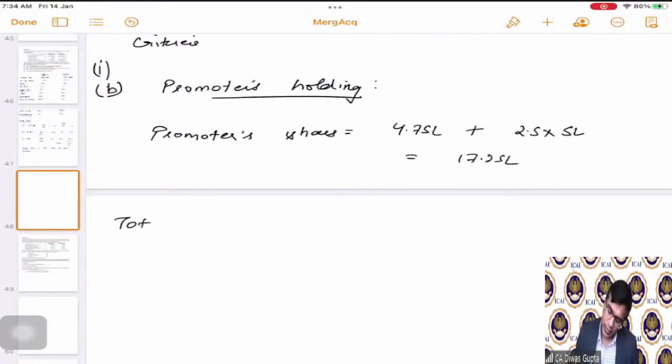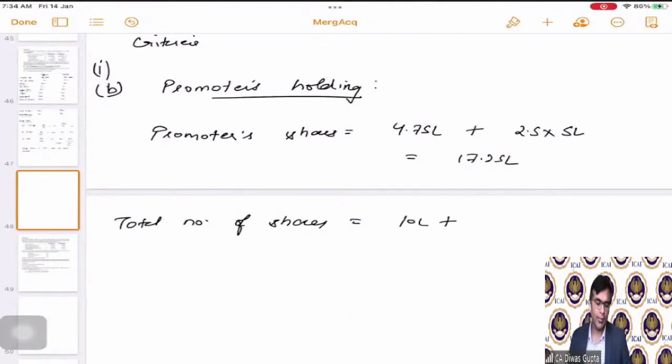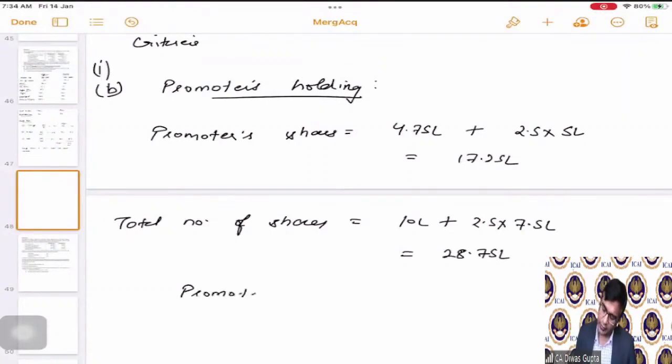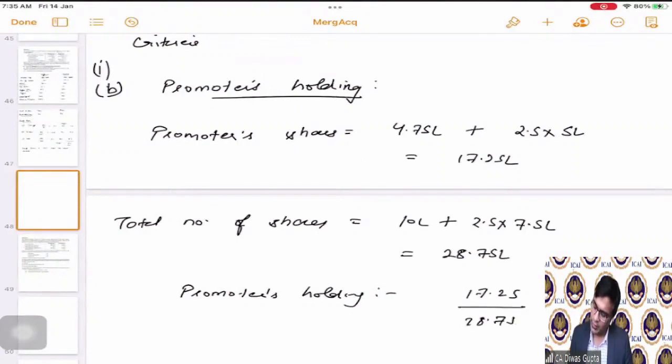Similarly, total number of shares will be how much? 10 lakhs is for the acquiring company and 2.5 is the swap ratio. 7.5 lakhs is the total for the other company. So this brings the total as 28.75 lakhs. Simple. Hence, the promoters holding comes out to be 17.25 divided by 28.75 lakhs.